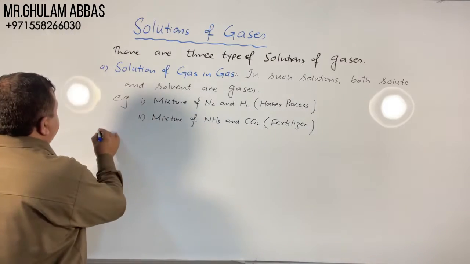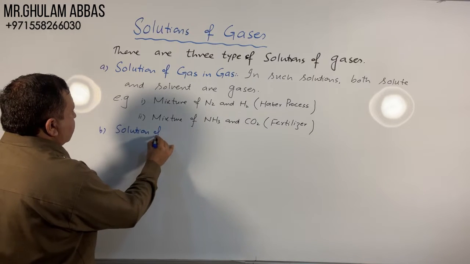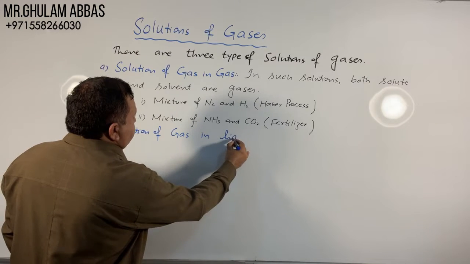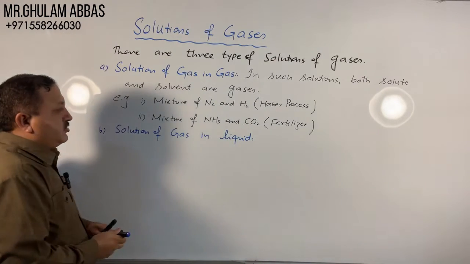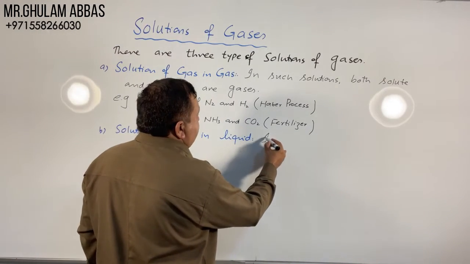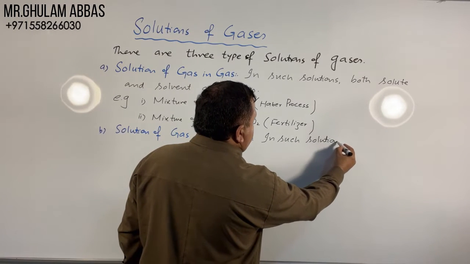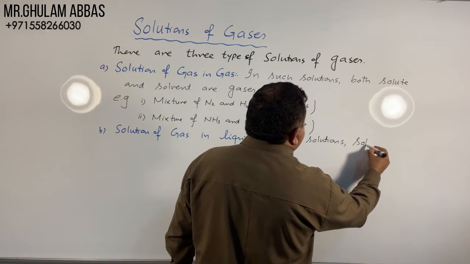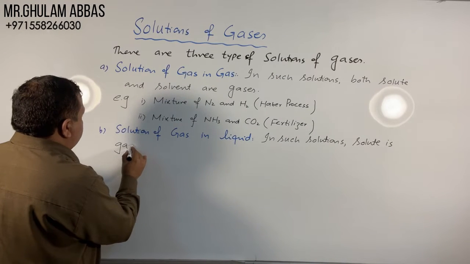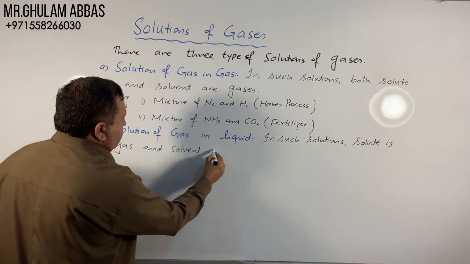Second type of solution of gas is solution of gas in liquid. In such solutions, solute is gas and solvent is liquid.